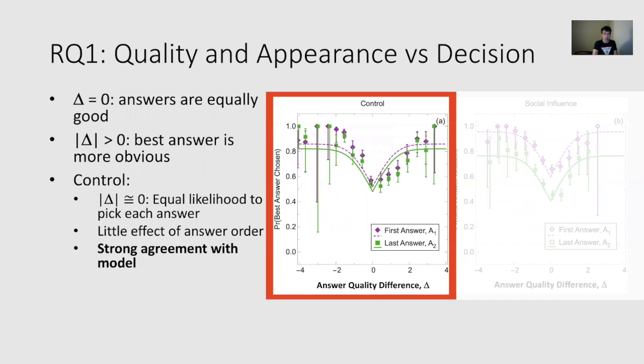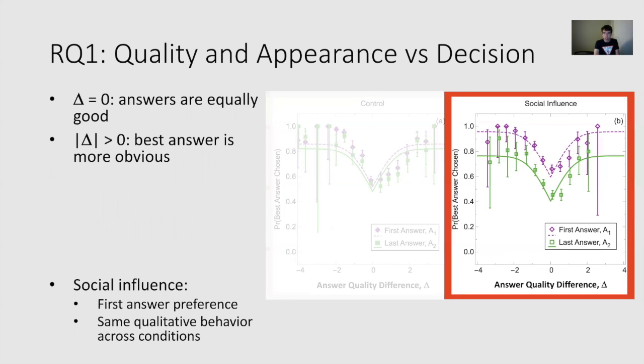In the control condition, we find that when delta is near 0, there's equal likelihood of picking each answer, even though, again, there's an objectively better answer. Moreover, there's little impact of answer order. Whether the answer is ranked first or second doesn't impact the likelihood that the best answer is chosen. And finally, we see good agreement with the model, which is the dashed purple line and the green solid line.